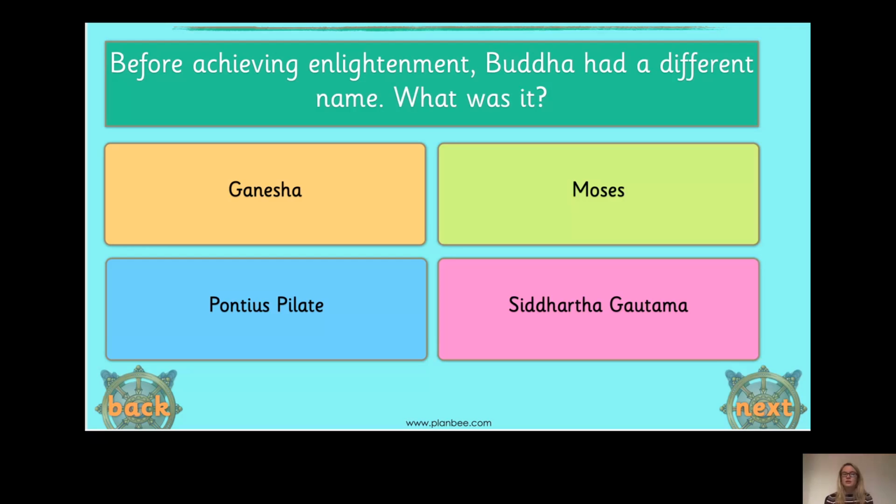Okay, next question. Before achieving enlightenment, Buddha had a different name. What was it? Was it Ganesha? Was it Moses? Was it Pontius Pilate or Siddhartha Gautama? Well, yes, it was Siddhartha Gautama. Remember, Siddhartha Gautama was a prince in a lovely palace, but he'd never seen anybody suffering before, had he? But when he left the palace and saw people suffering, he decided to go on a journey and he became the Buddha, didn't he? So well done if you remembered that it was Siddhartha Gautama.